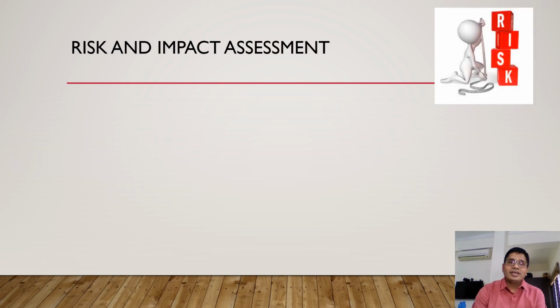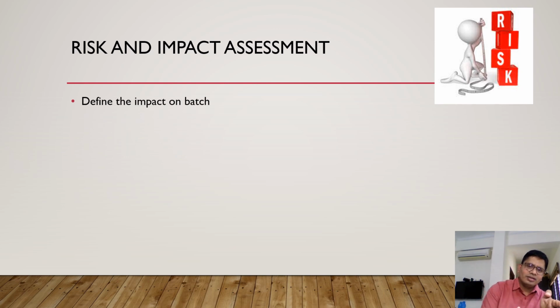Next element is risk and impact assessment. So you have already identified the root cause. You did the reanalysis. So before the releasing of the batch, you have to do the risk and impact assessment. Define the impact on batch. If it is passing, like in our case, as this assignable cause is very clear, and you did the analysis and it passes, so there is no impact on the batch.